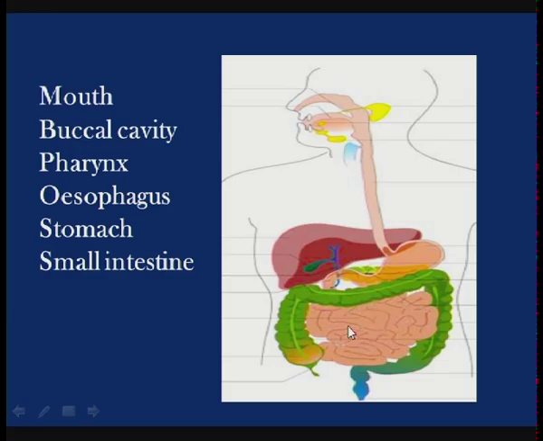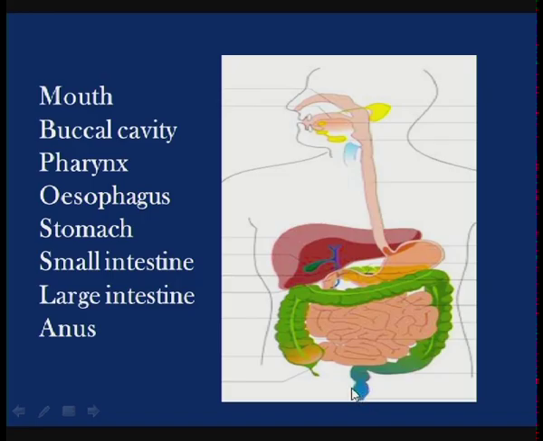Now, this small intestine opens into a somewhat larger tube-like structure called the large intestine. This green colored tube is called the large intestine. Again there are different parts in the large intestine, and finally the large intestine opens out through another aperture called the anus. The anus is the posterior-most opening of the alimentary canal.